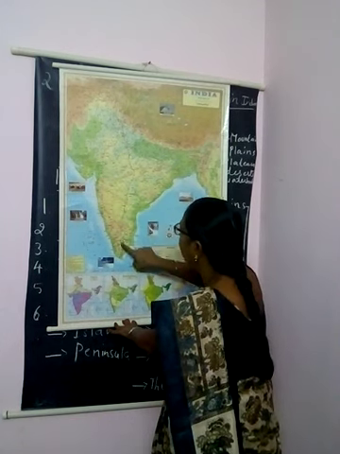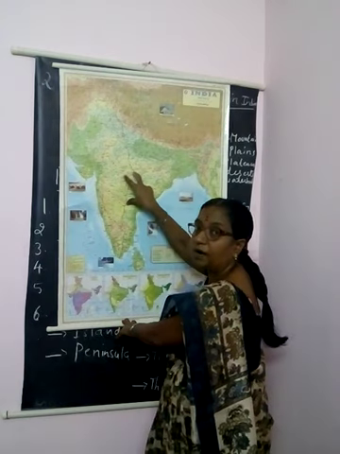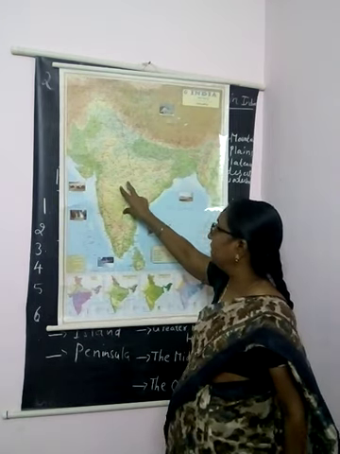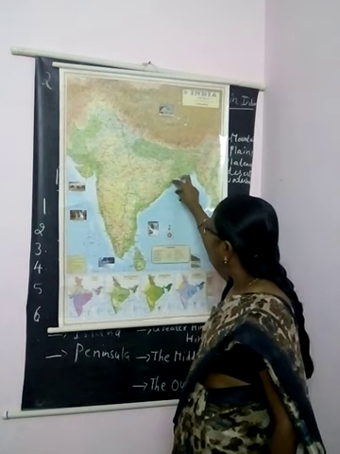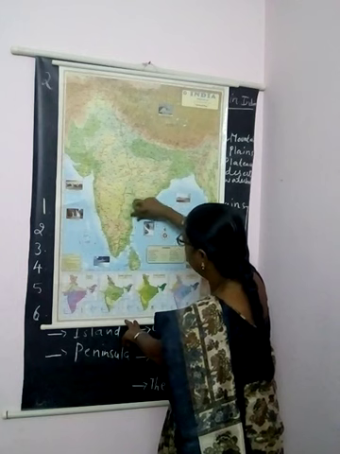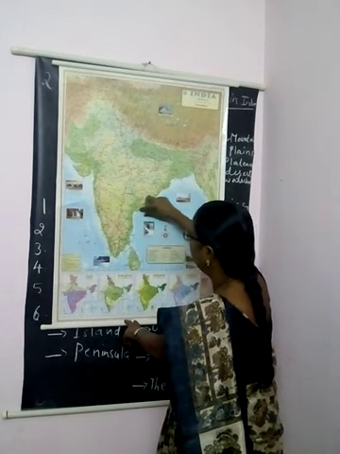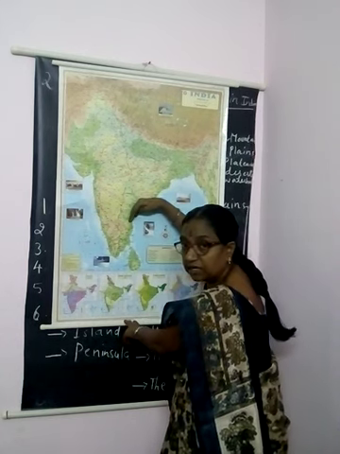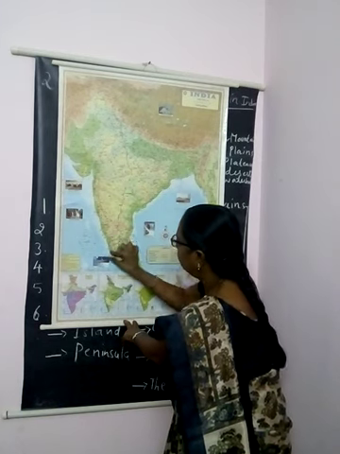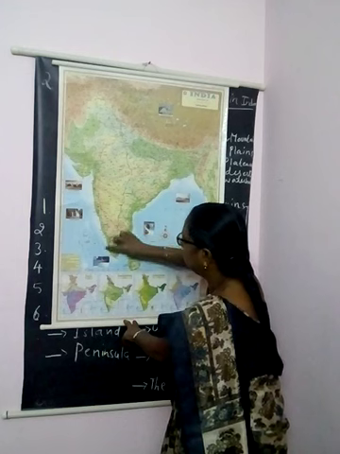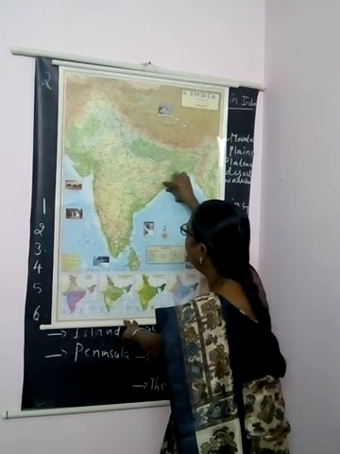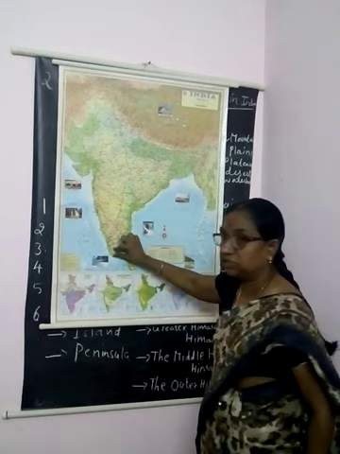And the next one is the coastal plains. These are the eastern coastal plains and these are the western coastal plains.